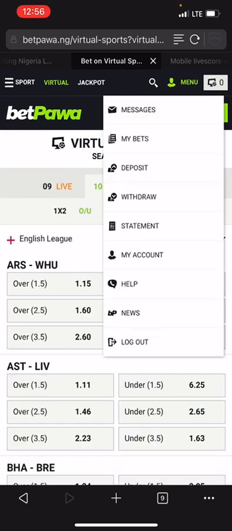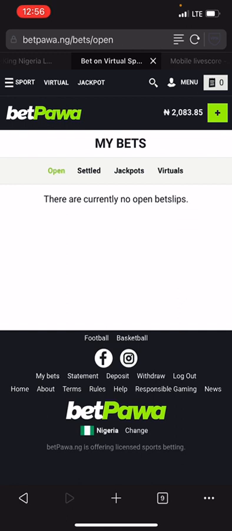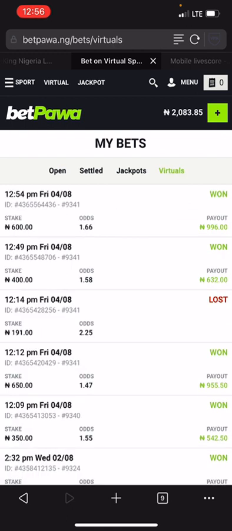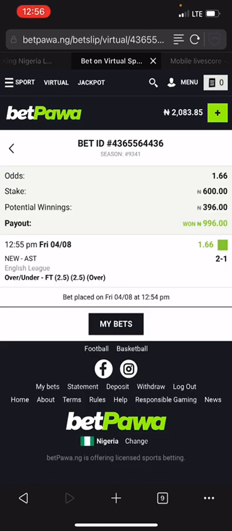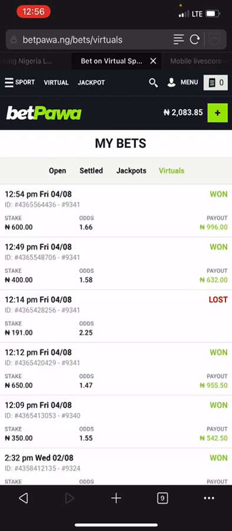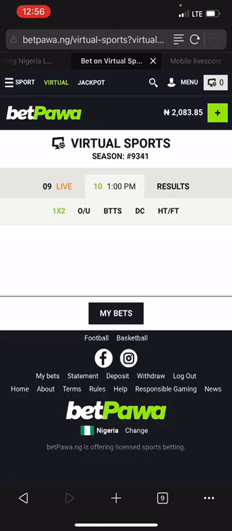Let me check the ticket for you so you can see that we won the second game. You can see it on your screen. This is 1.66, 600 naira to win 996 naira. This is the ticket. You can see it 2-1. So we won the second game as well. You can see the money has increased right now.